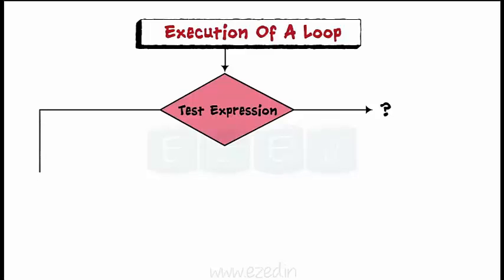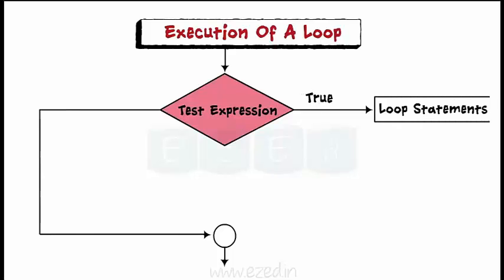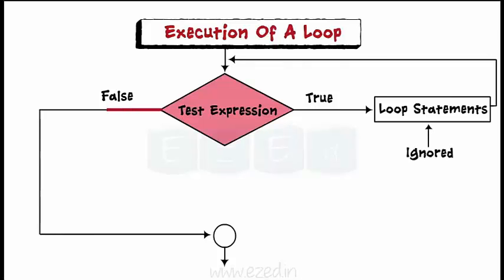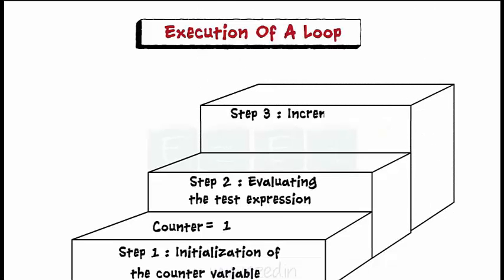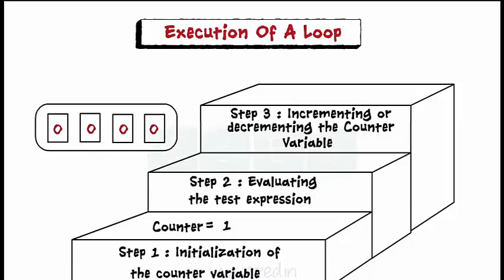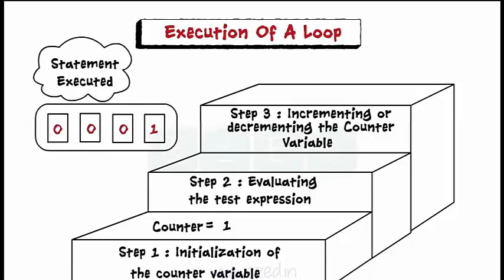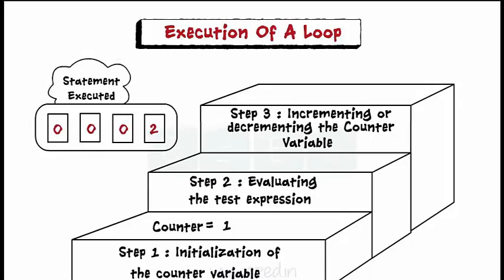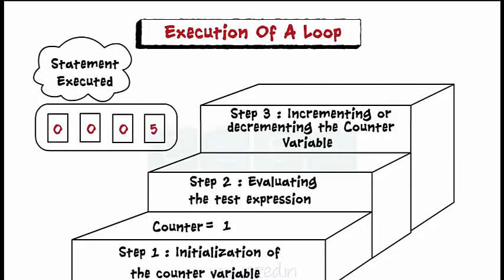or to jump outside the loop and execute the statements outside it. When the result is true, the statements within the loop are executed, and when false, the statements inside the loop are ignored and the control jumps to the statement outside the loop. And the last step is incrementing or decrementing the counter variable. The counter variable is updated every time the statements in the loop are executed. The loop is executed till the time the counter variable reaches a certain value.